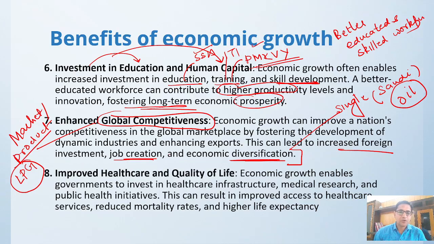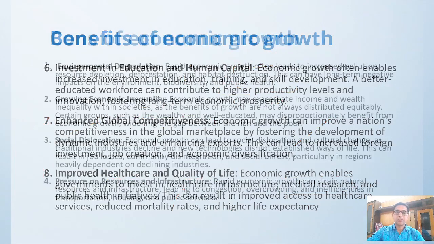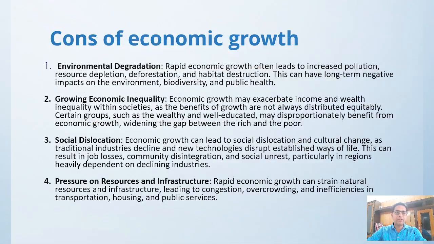Then improved healthcare and quality of life. With more and more economic growth, people will have more and more money. People will be investing in their health and improving their quality of life. They will invest in healthcare, buy a good insurance plan, and take good healthcare facilities, right? There are a lot of medical risks. The government is providing Ayushman Bharat for improving the quality of life and healthcare, right? So these are all things that will happen because of economic growth. But whenever we talk of the pros, there are certain cons also.